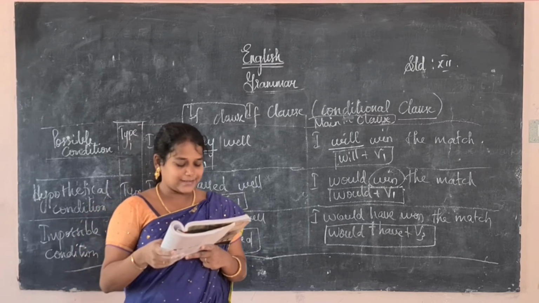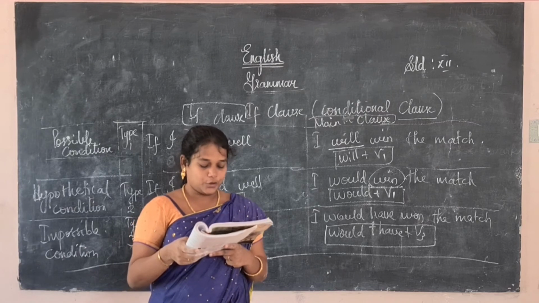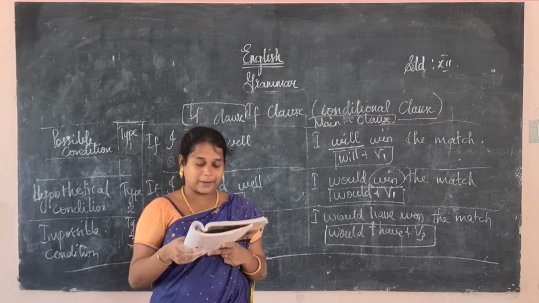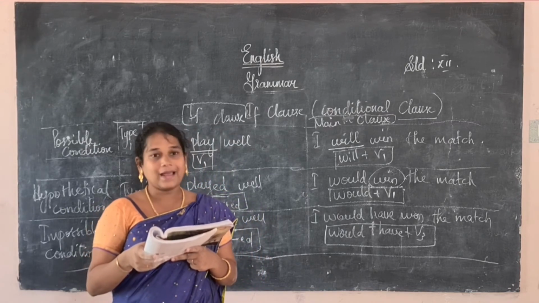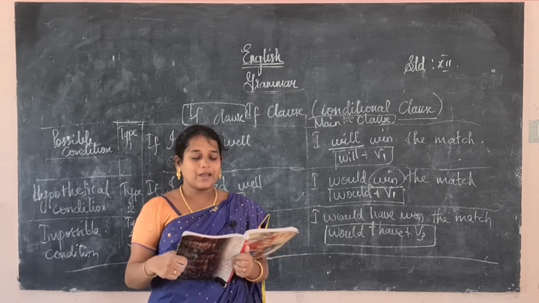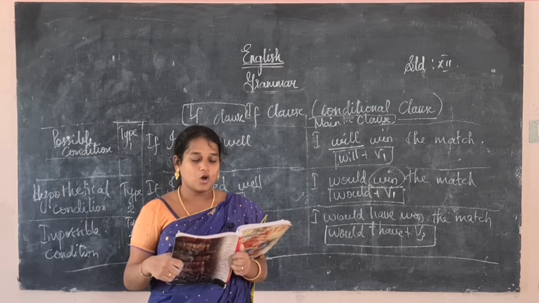Next, Rex could have paid with me if he had dash money. So here Rex would have paid, they had given the third type. So how do we have to write? If he has time. Next one, if I were you, I dash this offer. I would accept this offer.